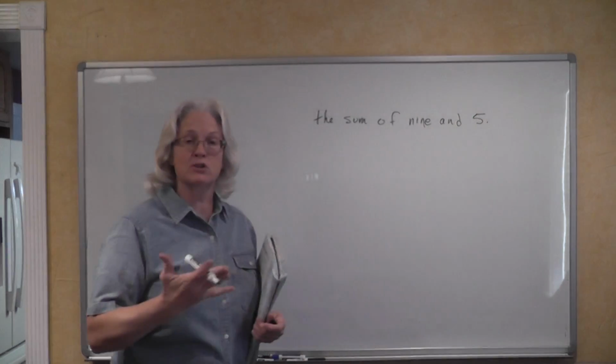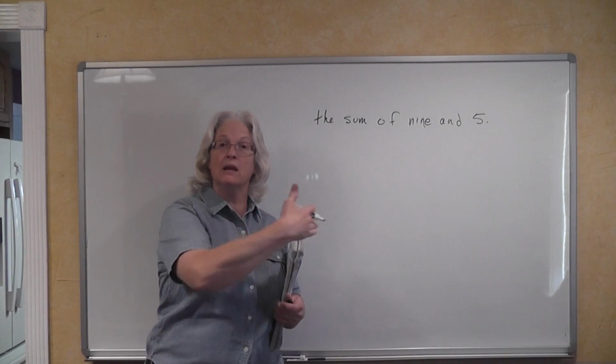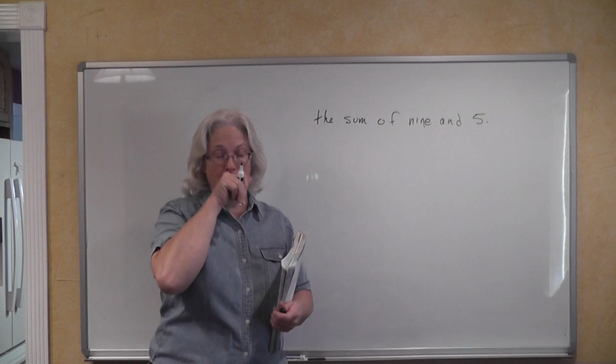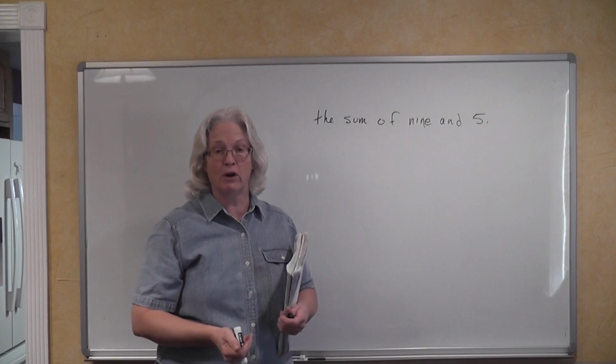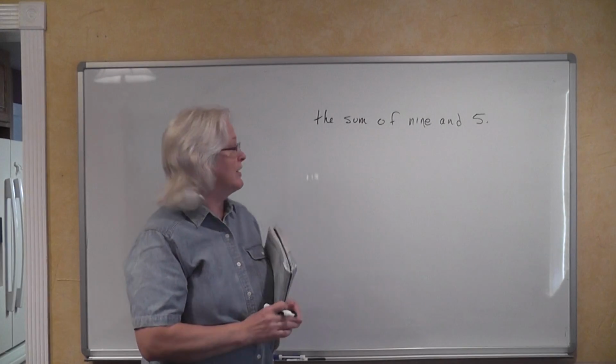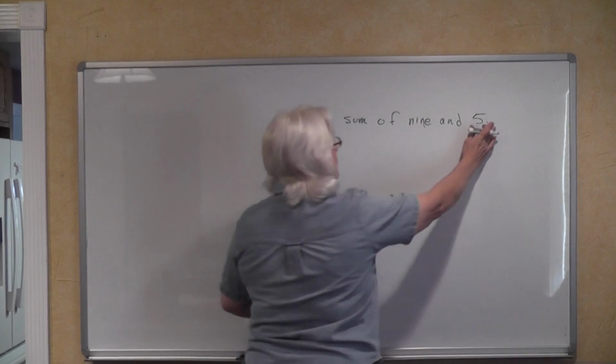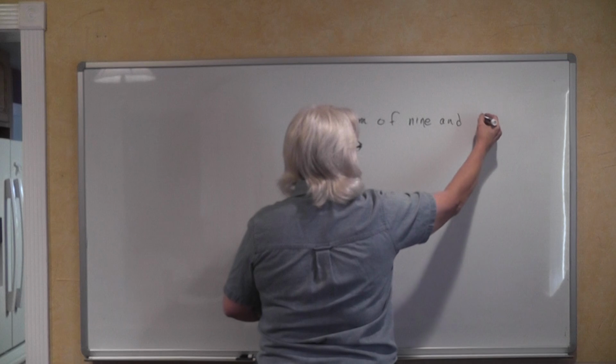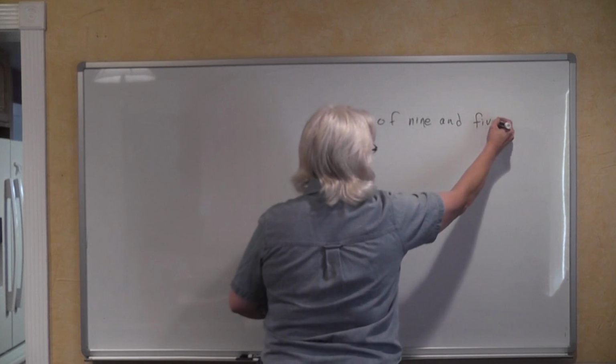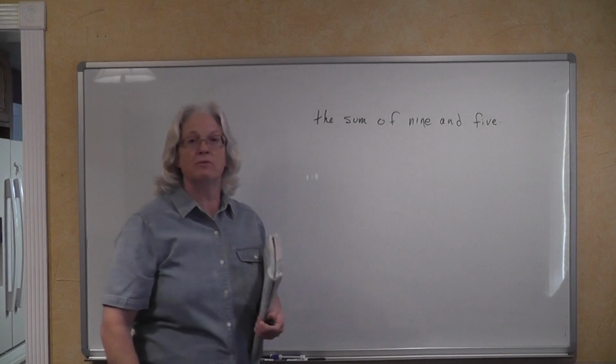And your instructions were to translate this English phrase into an algebraic phrase, or into a mathematical phrase. It's just a mathematical phrase because we don't have any variables in there, we just have numbers. What is the sum of 9 and 5?